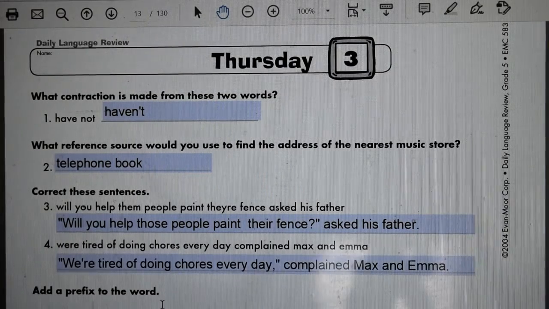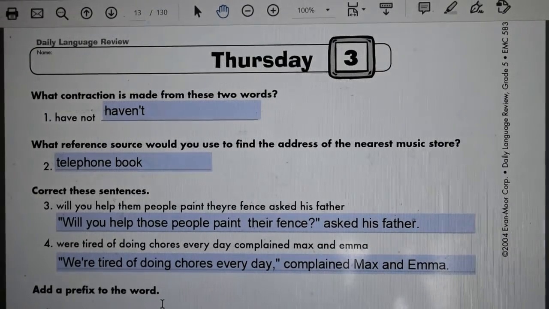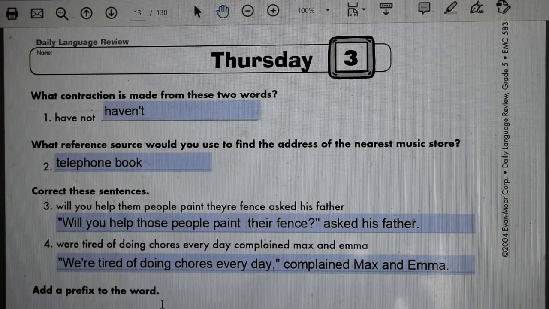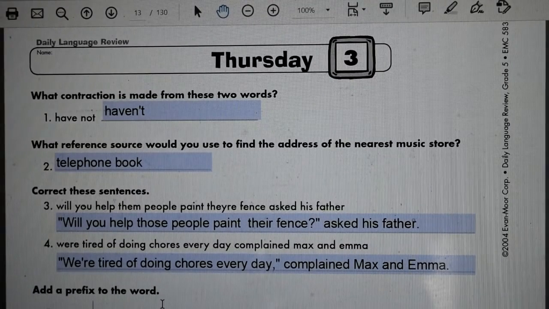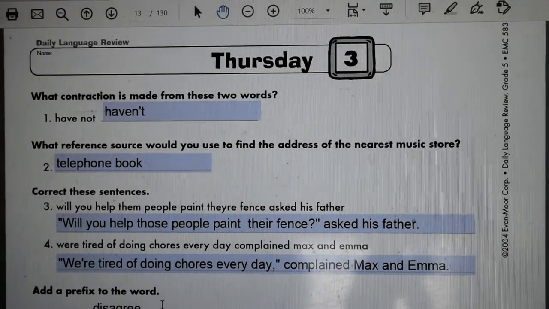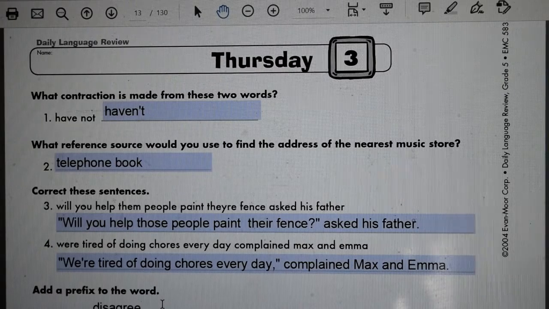Number 5, add a prefix to the word agree. So remember, a prefix, pre means before, so we've had our Greek and Latin affixes. A suffix comes at the end of a word. In this case, we need to add something to the beginning of agree. The one that comes to my mind is dis, as in disagree. To disagree means to not agree. We should be familiar with that. We've learned about the meaning of the prefix dis.